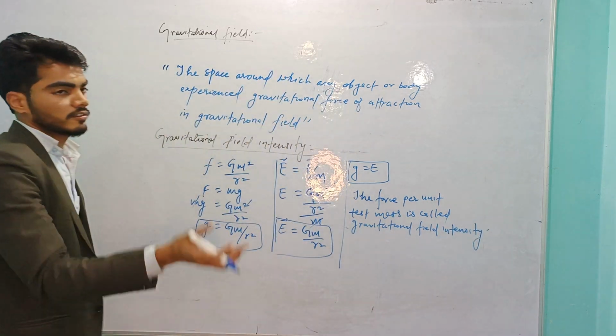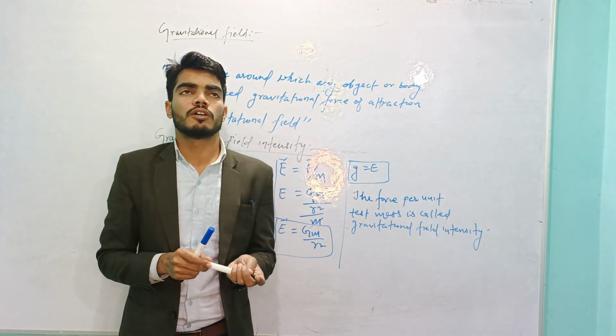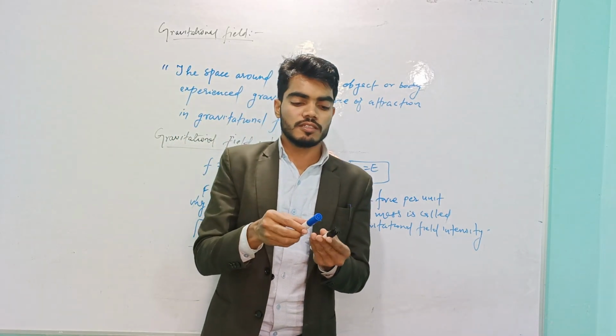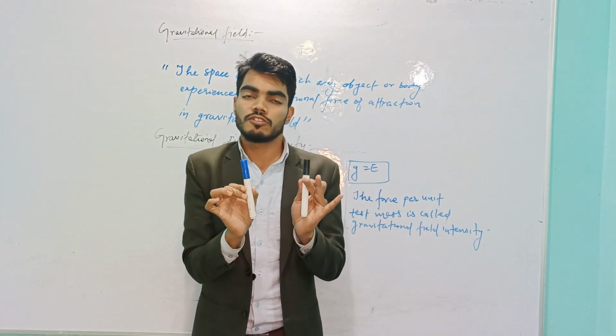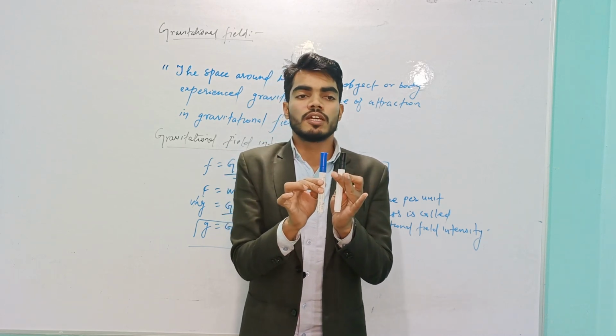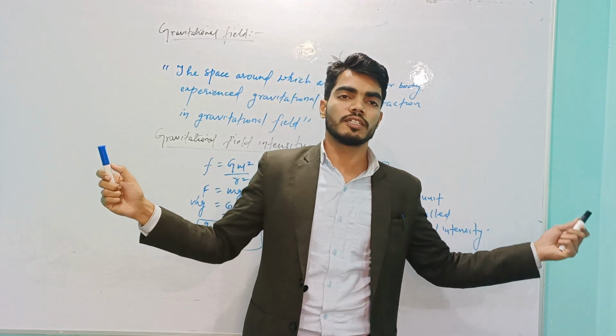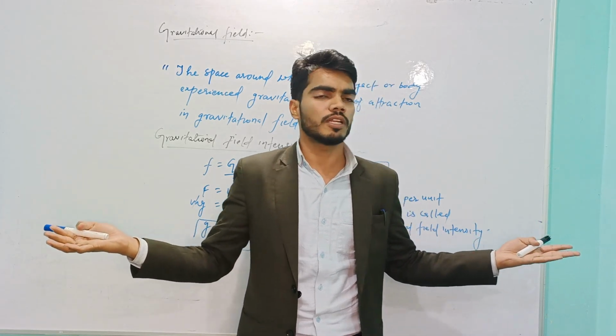Intensity means strength, right? Just as an example, say this is a south pole magnet and this is a north pole magnet. So there is some field where they can attract or repel. Otherwise, if the north pole magnet and south pole magnet are far apart, the magnetic force is not applied.